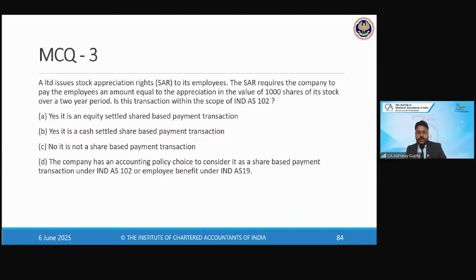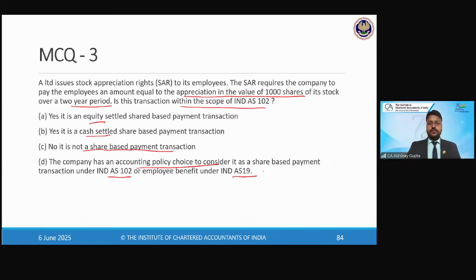Third, ABC Limited issues stock appreciation rights, SARs, to its employees. The SARs require the company to pay the employees an amount equal to the appreciation in the value of 1000 shares of its stock over a 2-year period. Is this transaction within the scope of Ind AS 102? Option A: Yes, it is equity settled. Option B: Yes, it is cash settled. Option C: No, it is not a share-based payment transaction, and the company has an accounting policy choice to consider this either under Ind AS 102 or under Ind AS 19 as the company feels.